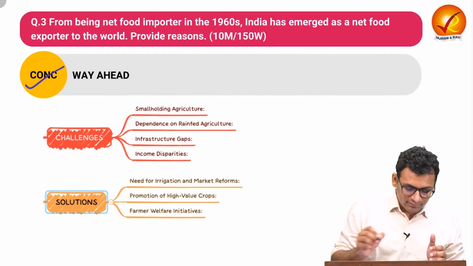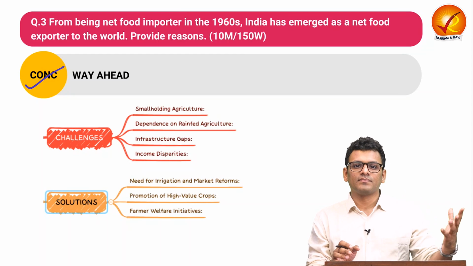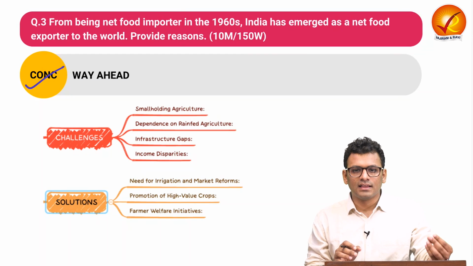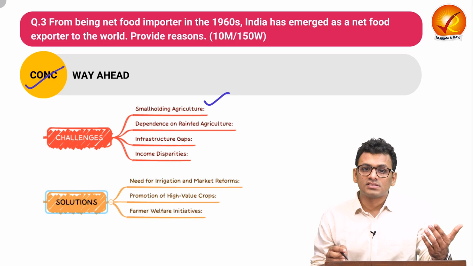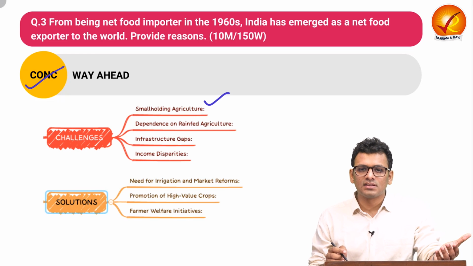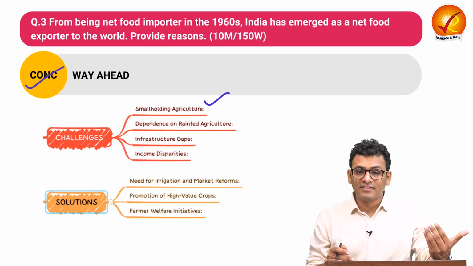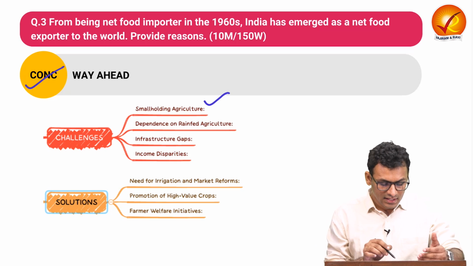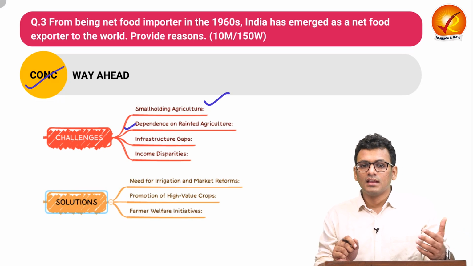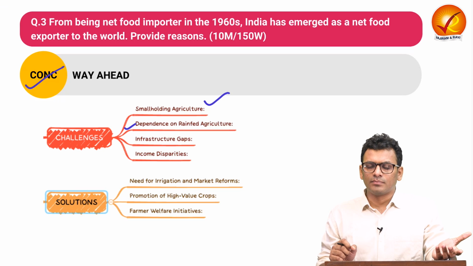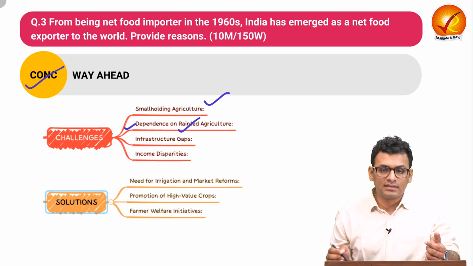Moving on to the conclusion, over here you can give a slightly expanded conclusion, where you can talk about how, despite having achieved food security, as in we have become a food exporter, there are certain challenges. Such as small holding agriculture is still practiced, where the per capita land holding of the farmer is quite low. That definitely impacts the productivity of agriculture. Then we have dependence on rain fed agriculture, as only around 50% is getting the support of irrigation, whereas the rest of the agriculture is rain fed.